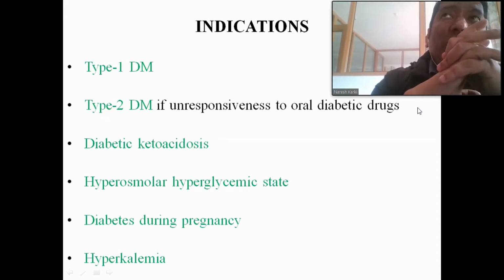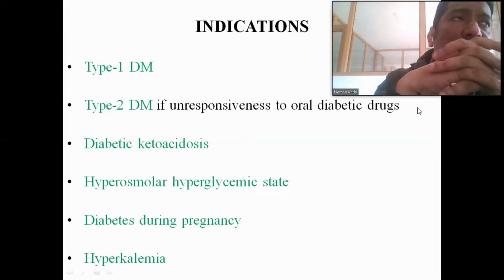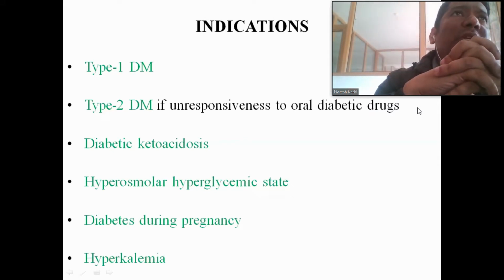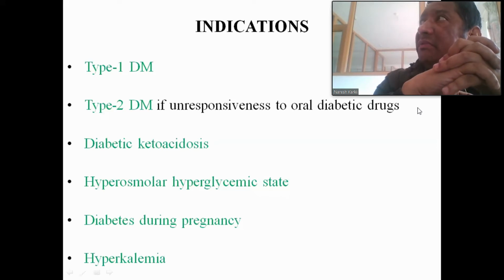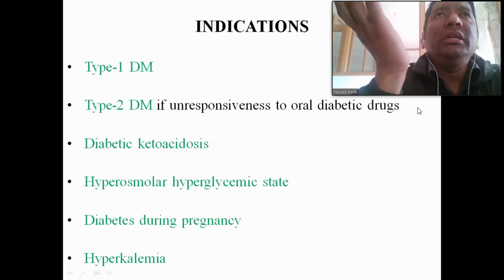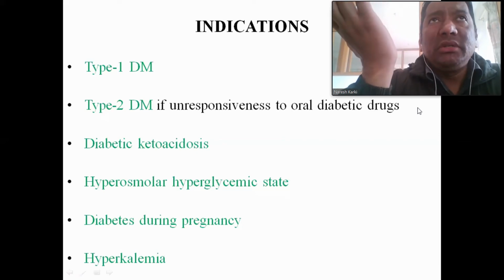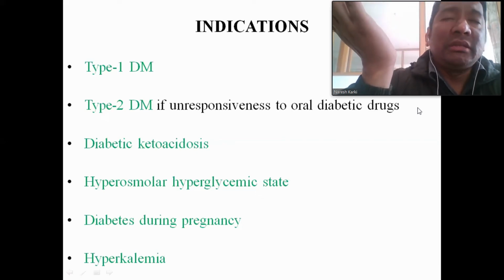So why are the ketone bodies formed? Because insulin also inhibits the formation of the ketone bodies. The physiological effect of insulin is the inhibition of the formation of ketone bodies from the amino acids and the fatty acids. But if there is an insulin deficiency, what will happen? There will not be the inhibition of ketogenesis. So there will be enhancement of ketogenesis, which will lead to elevation of plasma ketone bodies.